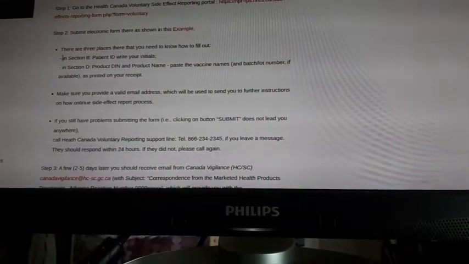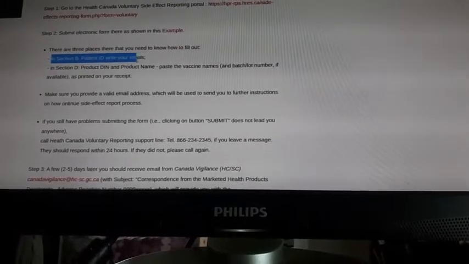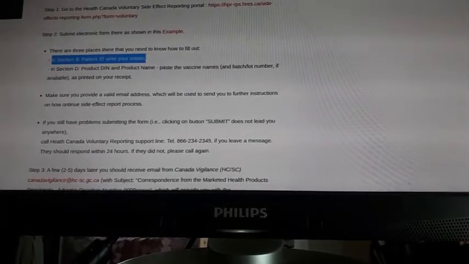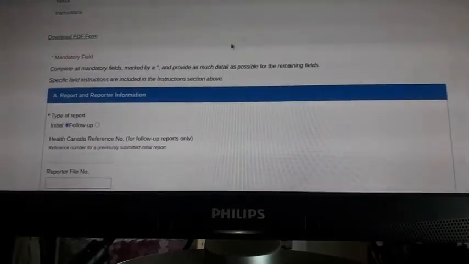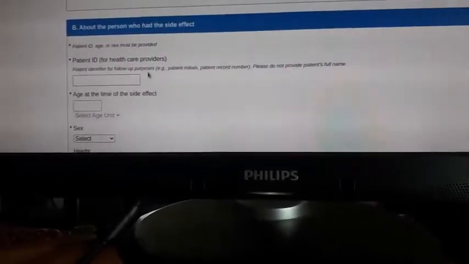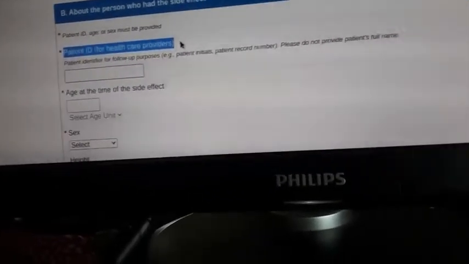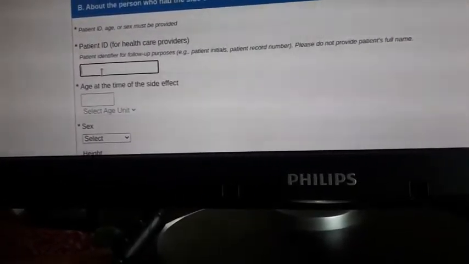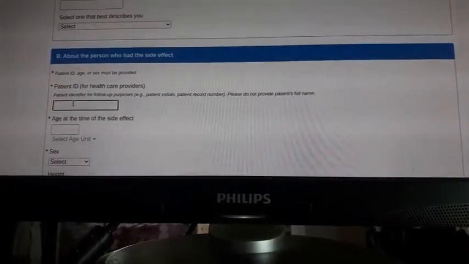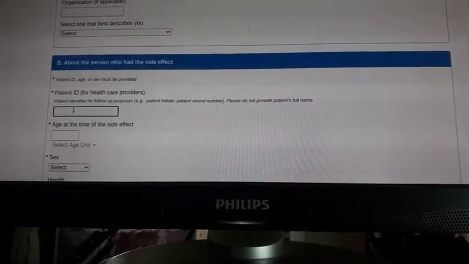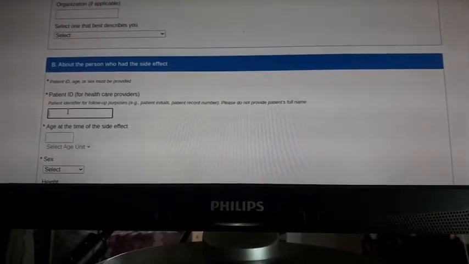Step 2, you submit this form, and in section B, which is called patient ID, you just need to write your initials, because it's not very clear. They do not provide instructions right here, because they just say mandatory field in the form, and somewhere here it says patient ID for healthcare providers. Look, right? And you do not know what your patient ID is, really, how would you know? And it's strange that our doctors do not tell us that you, a patient, can submit your side effect yourself.